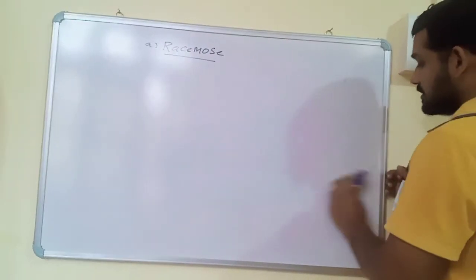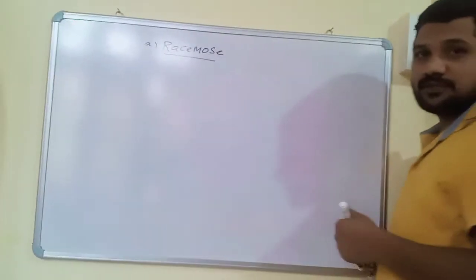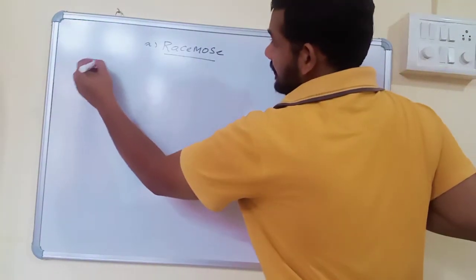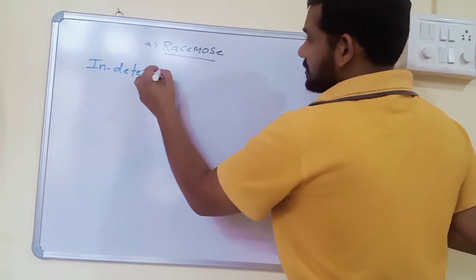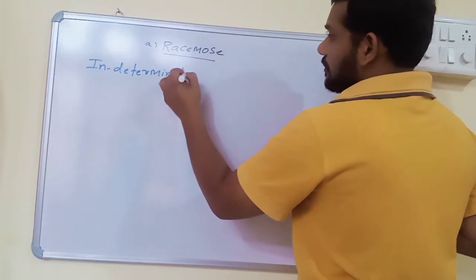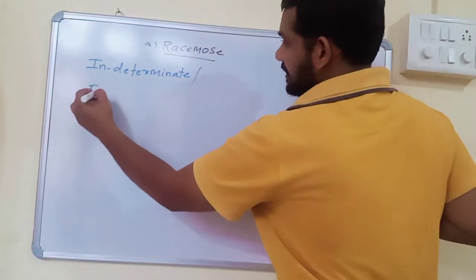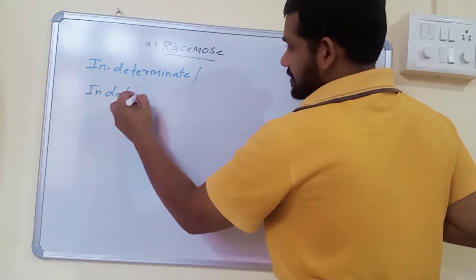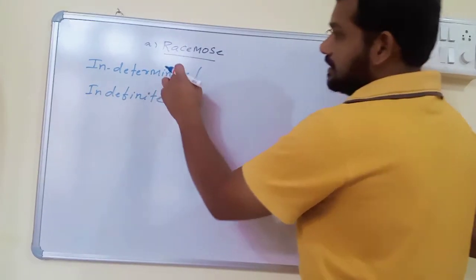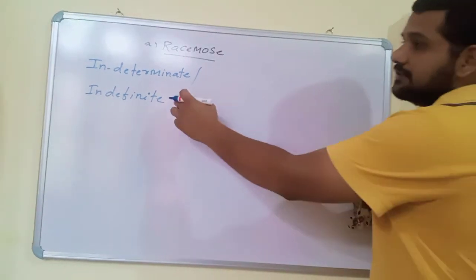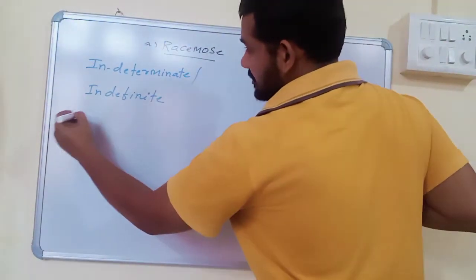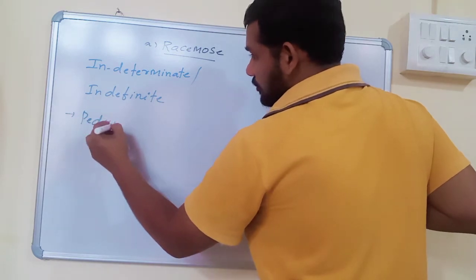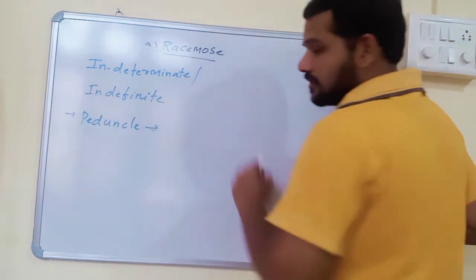Racemose inflorescence is also called indeterminate or indefinite inflorescence because in racemose inflorescence the growth of the peduncle is continuous.